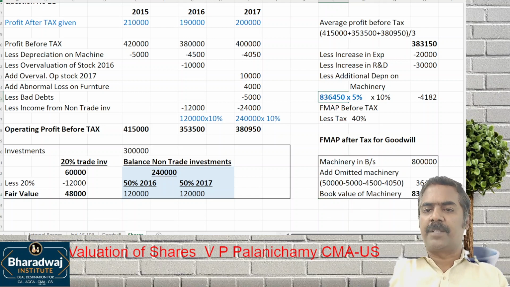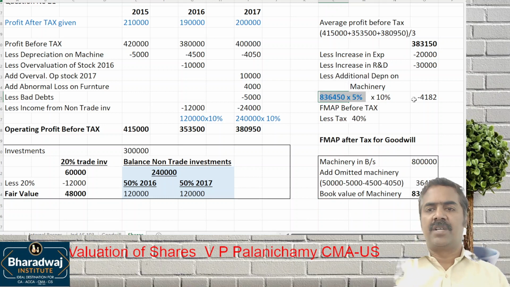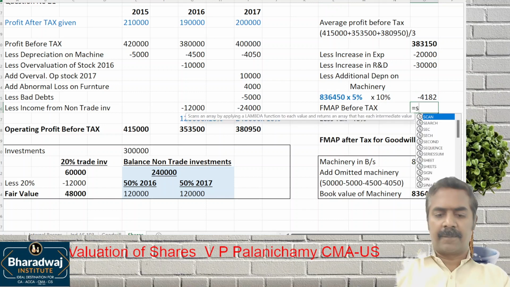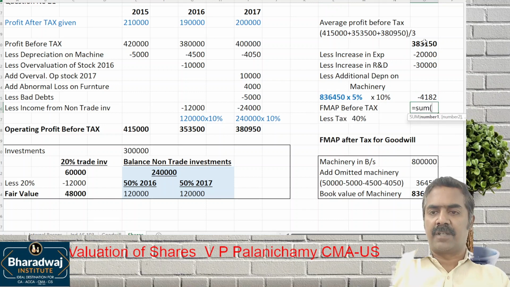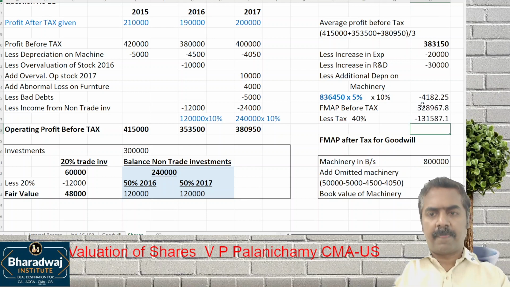That goes up by how much percentage? 5%. On that additional depreciation, how much percentage? 10%. So 4,182 will be the additional depreciation for the future. Adjust this. You will get future maintainable profit before tax. Minus tax at 40%. This will give us FMAP for goodwill.